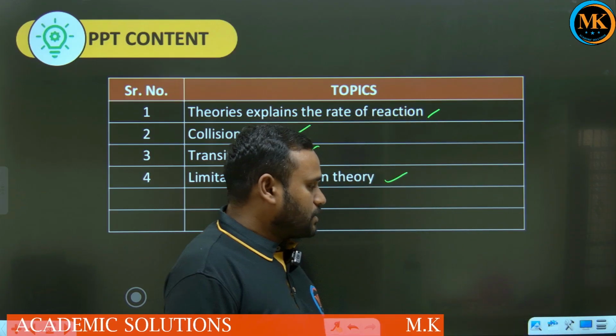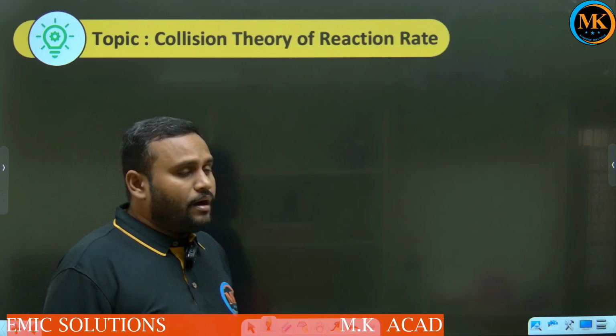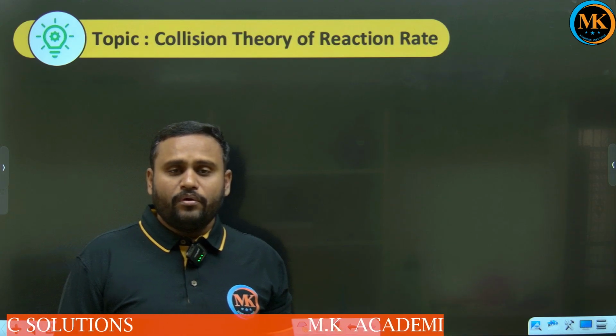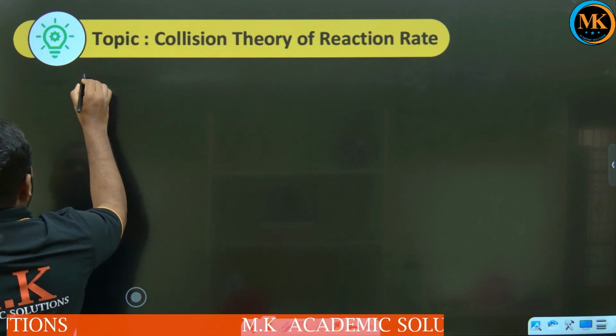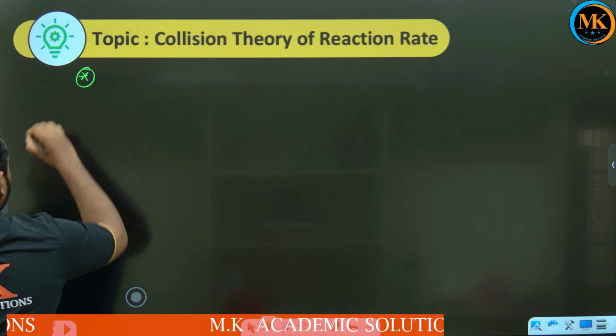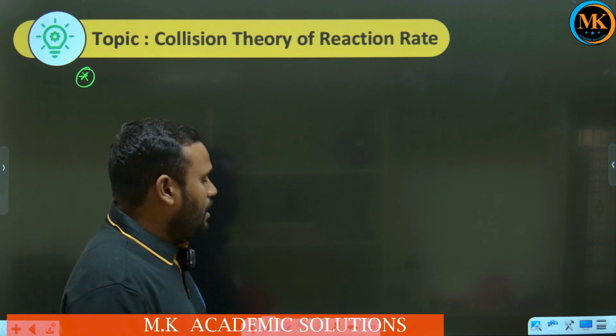First let us see the collision theory of rate of reaction, which means how a reaction takes place according to the collision theory. This theory is also called Arrhenius theory. Collision theory is also called Arrhenius theory.